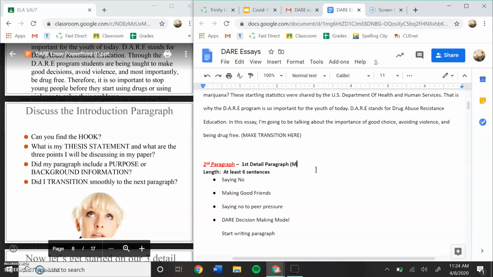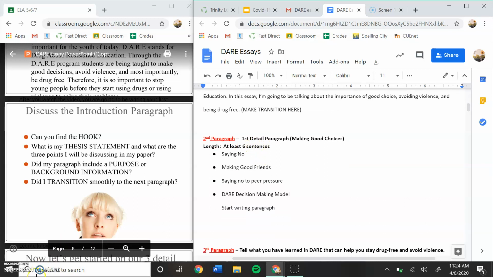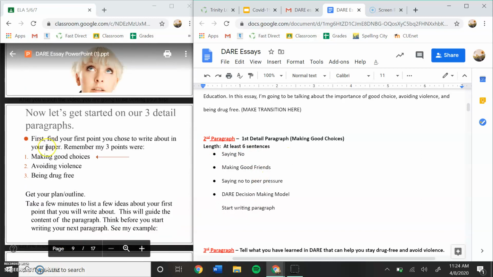So I'm just going to put right here, making good choices, so that I know what this paragraph is going to be like. Remember, this is just your outline. It's just kind of your rough draft. So whatever you put here isn't really finalized. So we want to make a lot of notes for ourselves so we remember what we're writing. All right. So the length needs to be at least 6 sentences.